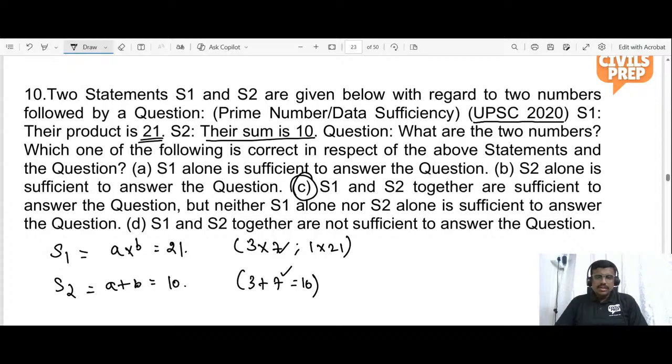Have you gained some confidence after attending the classes of CivilsPrep? Okay, if you have any doubts, I'll be giving you 2 minutes time. If you have any doubts in prime numbers, you can ask me now.